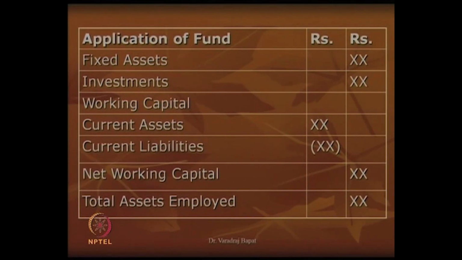As you might be knowing, working capital represents the day-to-day funds, the capital which is used for day-to-day activities. So, it is calculated as current assets minus current liabilities, and net working capital is taken to the outer column. So, here in total assets employed, you have fixed assets plus investments plus total working capital, and of course, the total of capital employed and the total of assets employed should match.